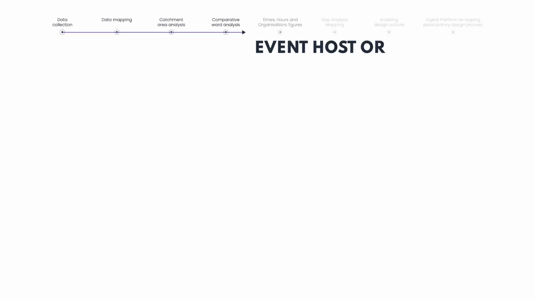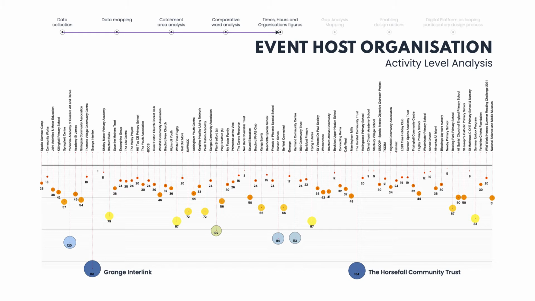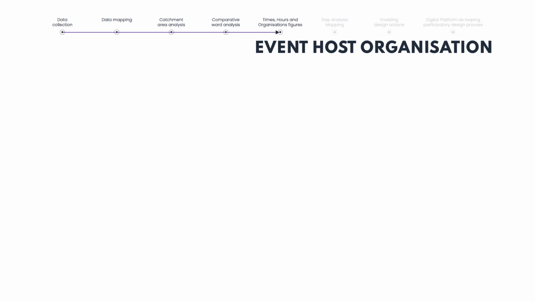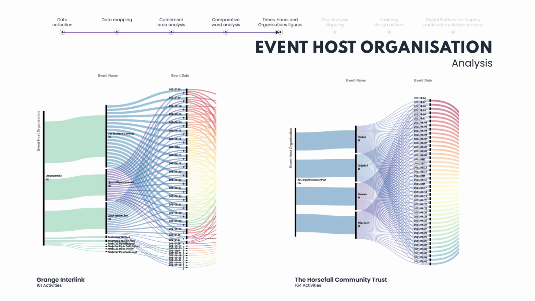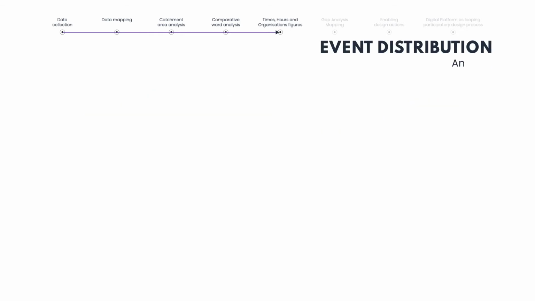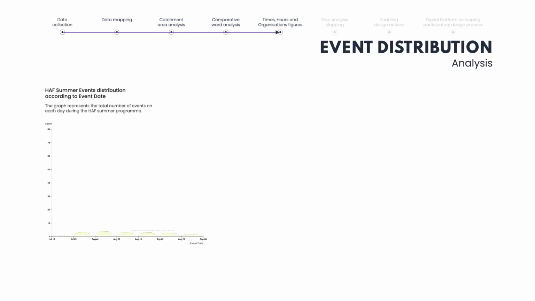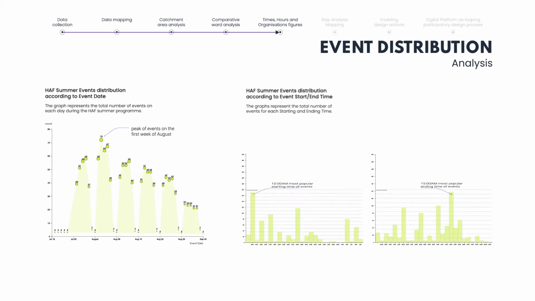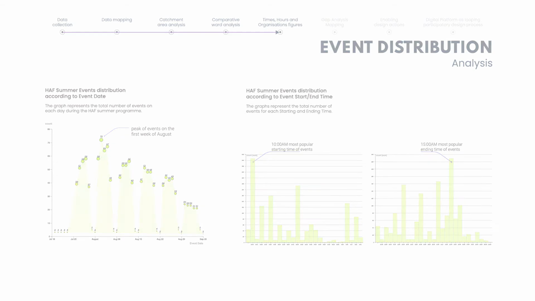We then looked at the 106 organizations involved with the HAF program. And we can see how many activities each one of them undertook during the whole holiday period. 2 organizations exceeded everybody else. In both cases, activities were undertaken, some at different times and at different dates, and the others all at one time in the day. So we have a granular understanding of which organizations are doing which activities, and what was the distribution of activities over the course of the holiday and their timings.